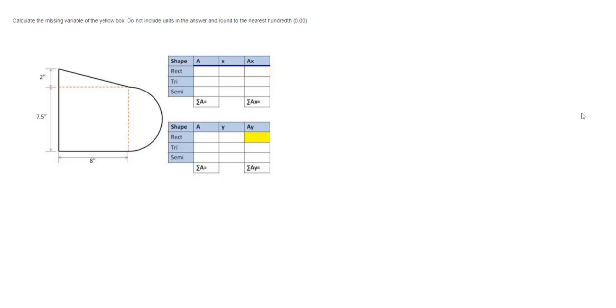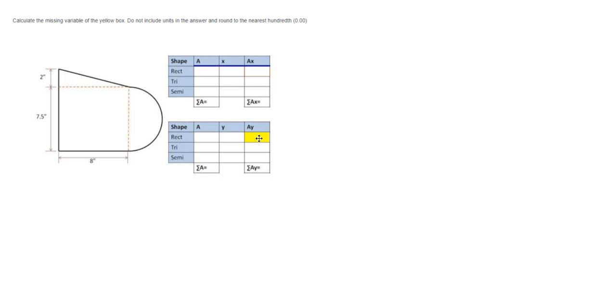Okay, so this is going to be a quick recap of the Centroid quiz. This was problem number one. You may not have had it in this order, but this is the problem I have first. Calculate the missing variable of the yellow box. Do not include units in the answer and round to the nearest hundredth.